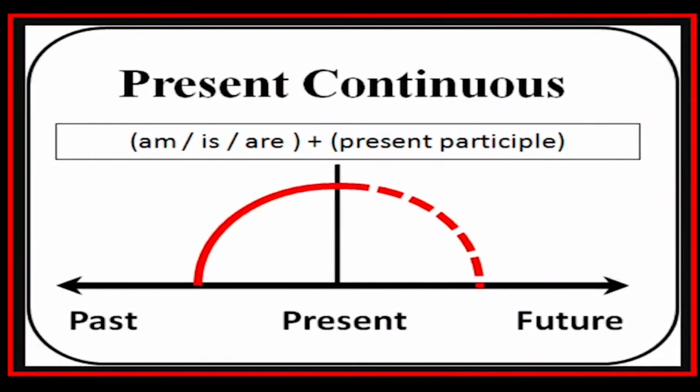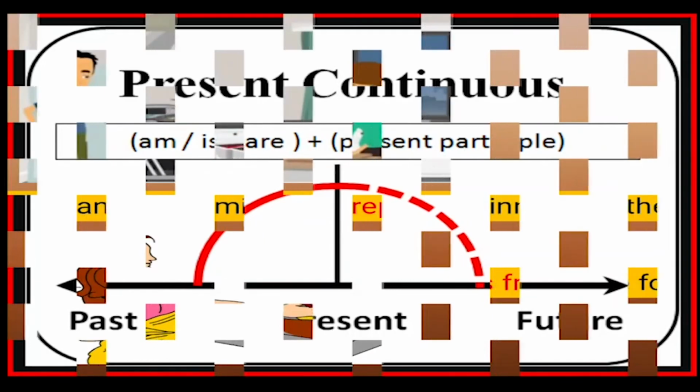Now, we would learn about the present continuous. So, when do we use the present continuous? When you talk about an action which has begun in the past, continuing in the present, and would be continuing for some more time, might be in the future. Yes, and the general structure is subject plus is, am, or are plus the present participle, which you call the V1 plus ing form of the verb.